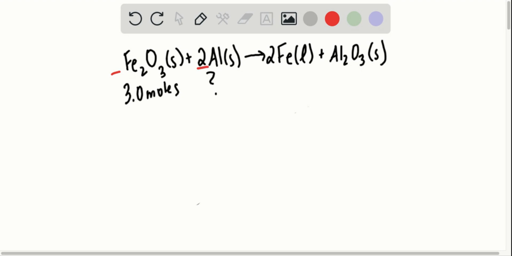There's no number in front of iron oxide, so we can just assume that it's 1. And the number 2 is in front of aluminum. Therefore, our ratio of iron oxide to aluminum is going to be 1 to 2.